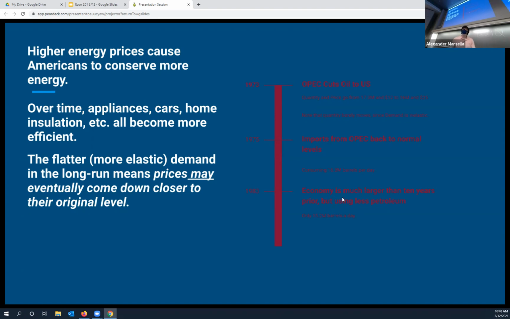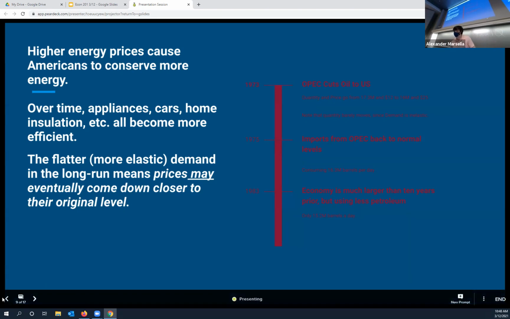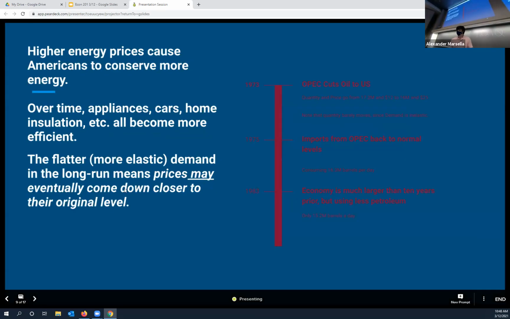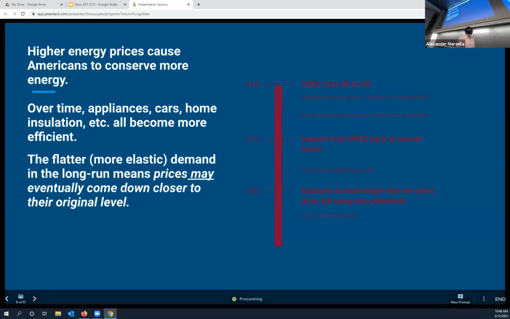And so in the long run, prices can come back to closer to their original levels because the demand curve is flatter in the long run. And so what we noticed in the graph is that the long run analysis has the price a lot lower than the original short run analysis, okay? So any questions about that? This is kind of a wrap up for module 7.